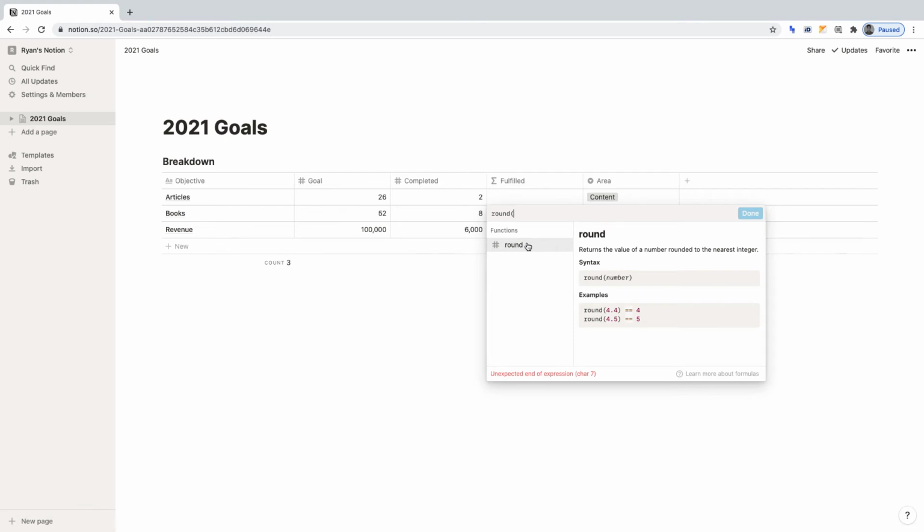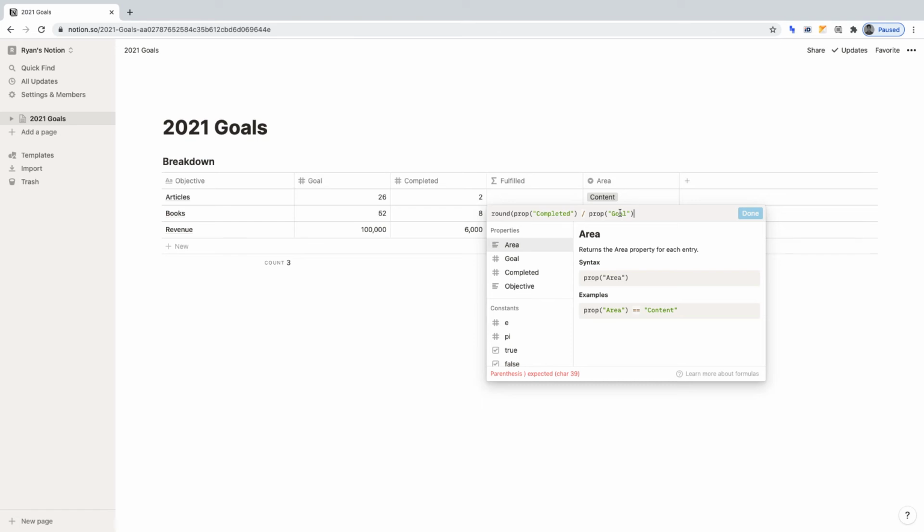Next, we'll want to select a property for our function to assess. Under properties, click completed. Now we want to tell the function to divide the amount we've completed with the amount we've set as our goal. So enter divided by and then the goal property. So far, this function is saying the following: round completed divided by goal. Pretty simple so far. Let's continue with this formula.